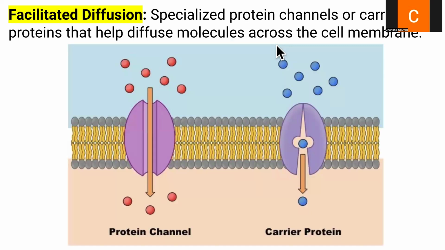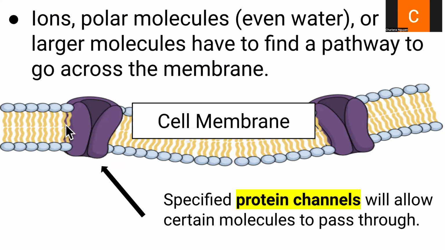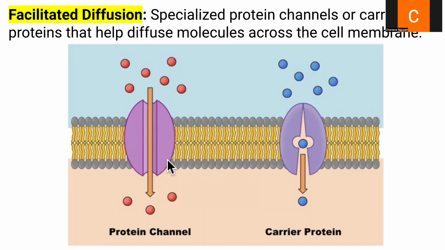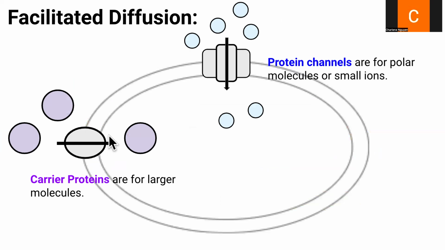Facilitated diffusion. So this is another type of passive transport. In facilitated diffusion, we have protein channels or carrier proteins that help molecules go through the membrane. Once again, it's diffusion, so we're still moving from an area of high concentration to an area of low concentration. So protein channels are going to be used for ions and even different polar molecules. So these are called protein channels. They're the ones that look like a slide. And then naturally, carrier proteins are used for larger molecules.